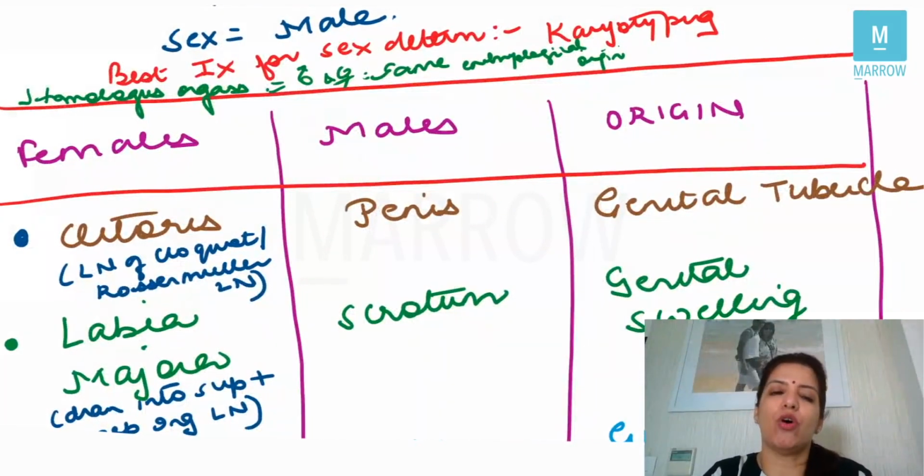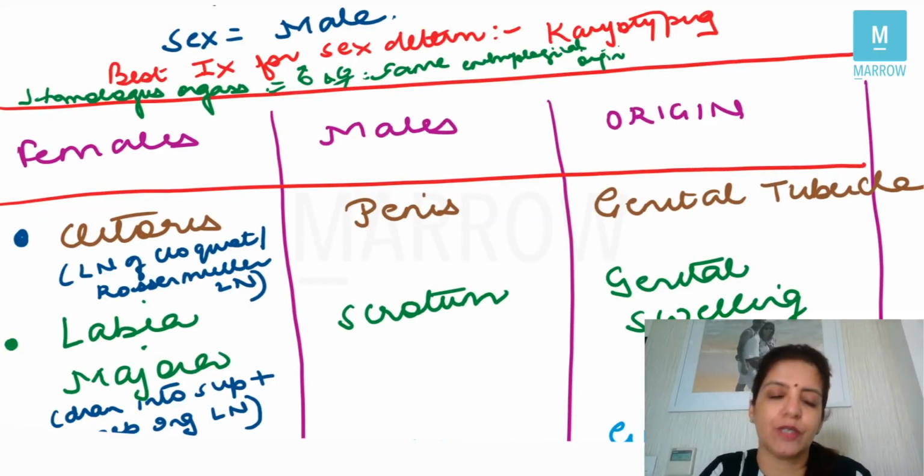So make a table: on one side females, then males, and where they originate from. The first homologous organ in females is the clitoris. The clitoris in females is homologous to the penis in males, and both these organs originate from the genital tubercle.